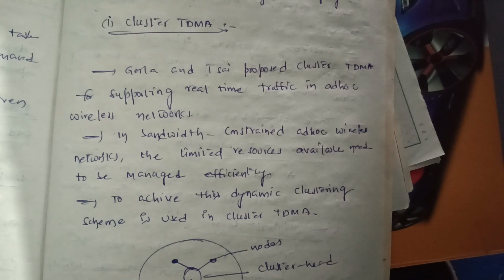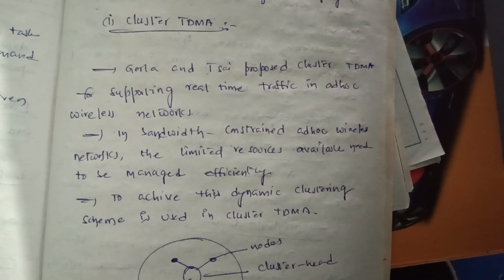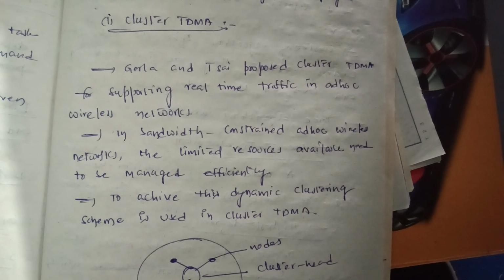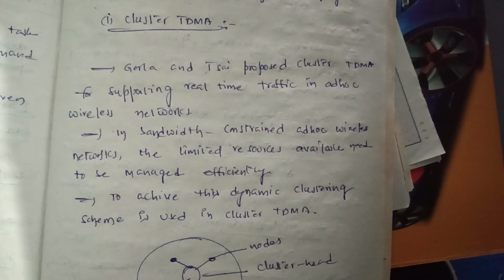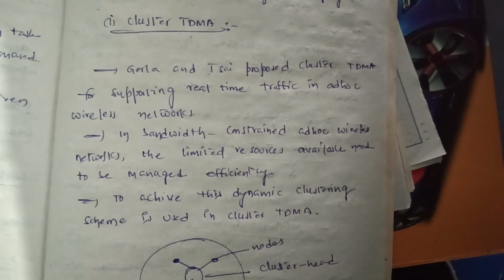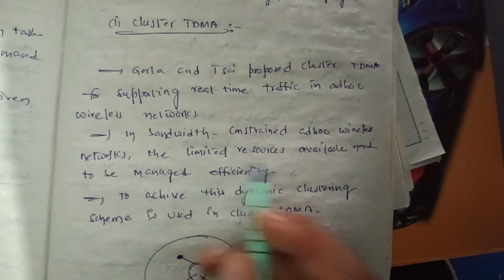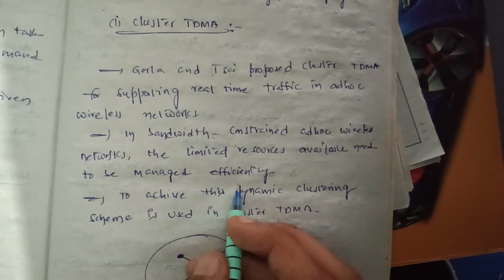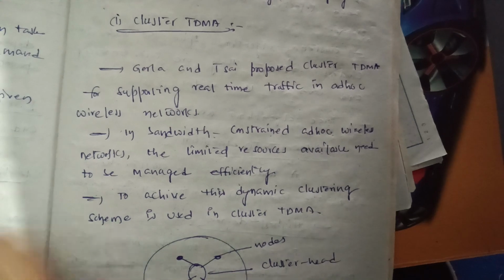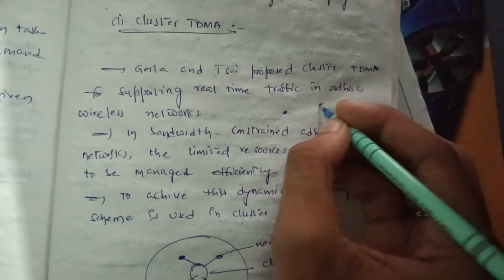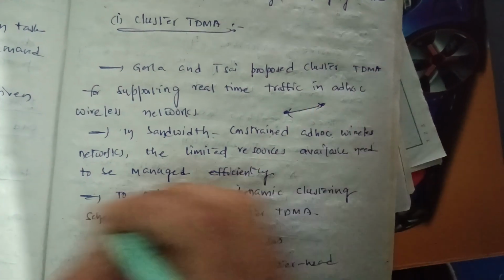Cluster TDMA protocol, which is a layer-wise QoS solution, a MAC-layer solution. This protocol was proposed by Jella and Tsai for supporting real-time traffic in ad hoc wireless networks. In bandwidth-constrained ad hoc wireless networks, the limited resources available need to be managed efficiently because in an ad hoc wireless network, the mobility of the nodes makes for high usage of the bandwidth.